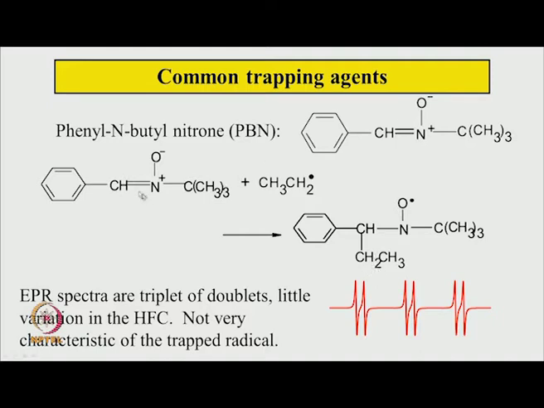This is the type of splitting one gets for this sort of trapped radical. Since the actual radical is sitting somewhere here, which is rather far from the radical center, this spectrum does not depend very much on the type of radical trapped. So, it will almost always be a triplet split by a doublet because of this one. There could be very small differences in the coupling constants here. Nevertheless, by and large all the trapped radicals give a similar EPR spectrum. So, it is not very characteristic evidence of what radical was trapped. All one can say is that some radical is trapped, and one can think of forming a reaction mechanism.